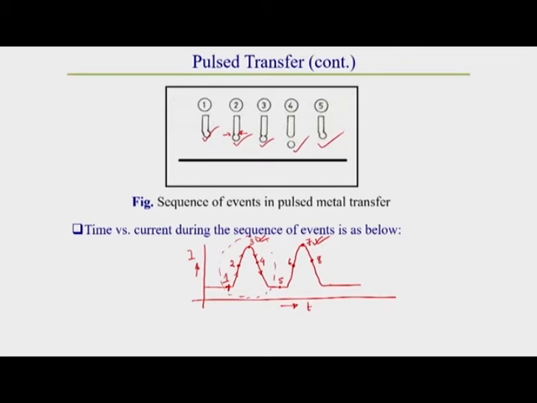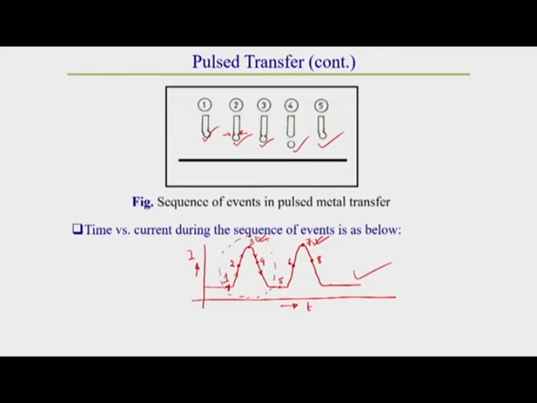Depending upon the pulse rate we can control the metal droplet deposition rate or droplet transfer rate. So this is a controlled metal transfer technique.